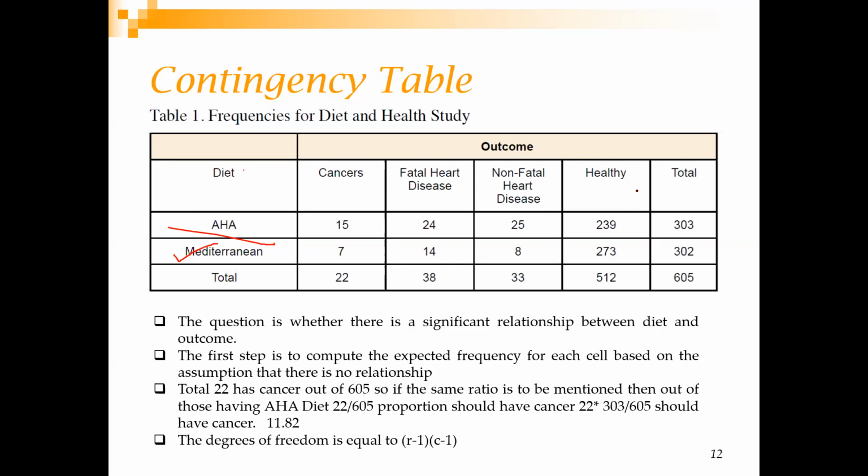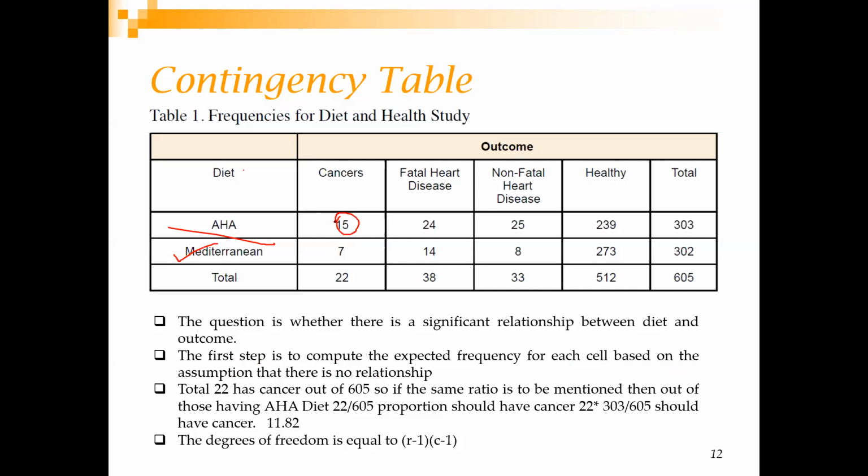The question is whether there is a significant relationship between diet and outcome, which is the disease I am talking about. The first step is to compute the expected frequency of each cell based on the assumption that there is no relationship. The frequency given here is your observed frequency.